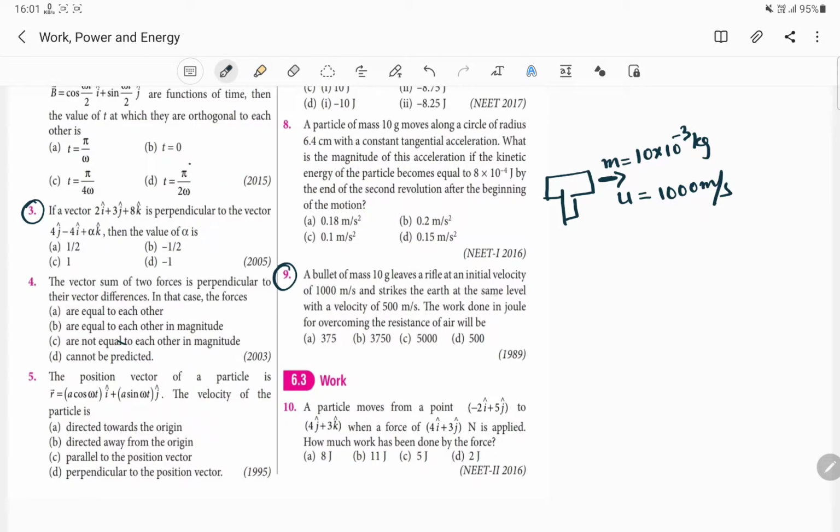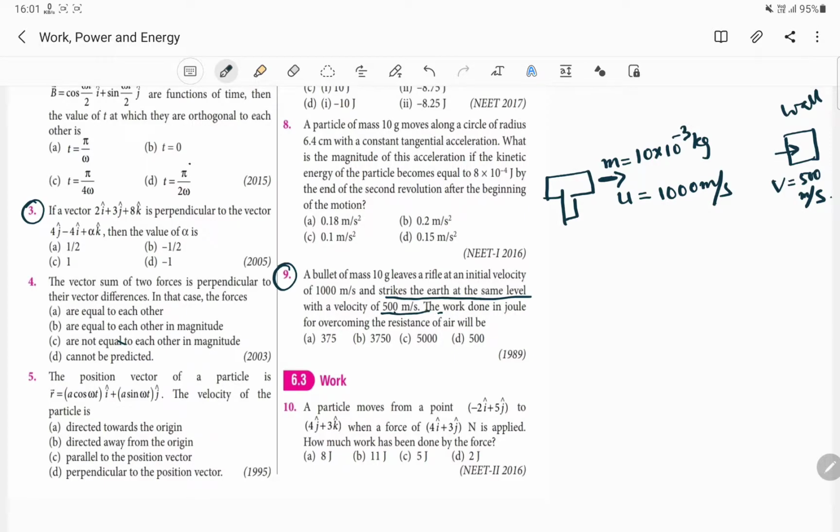Strike the earth at the same level with a velocity equal to 500 meter per second. That means we have this wall over here. Let us suppose this is a wall, and it strikes the wall with what velocity? With a final velocity equal to 500 meter per second. Let us read the second statement. Strike the earth at the same level with a velocity 500 meter per second. The work done in joule for overcoming the air resistance.